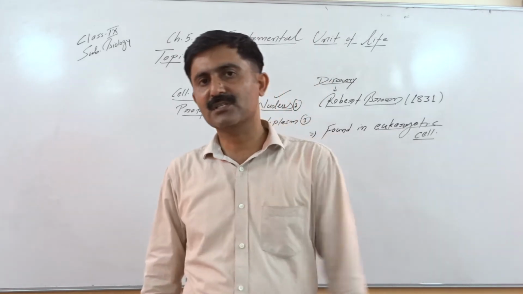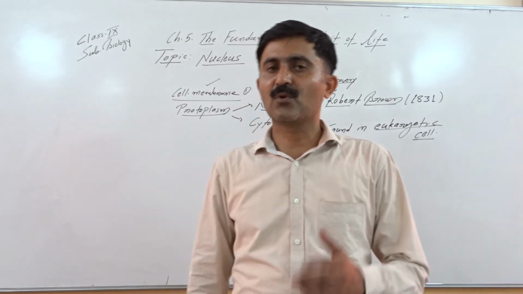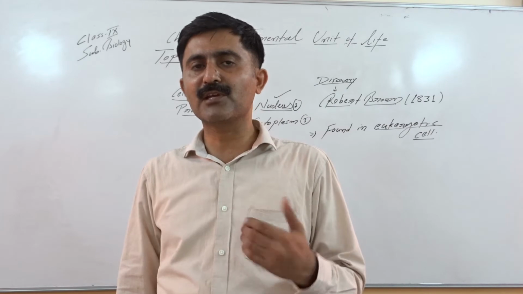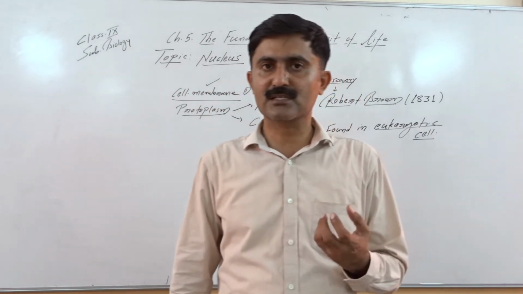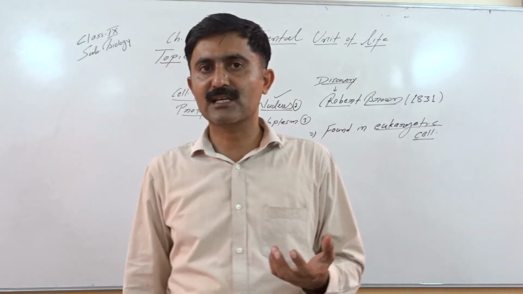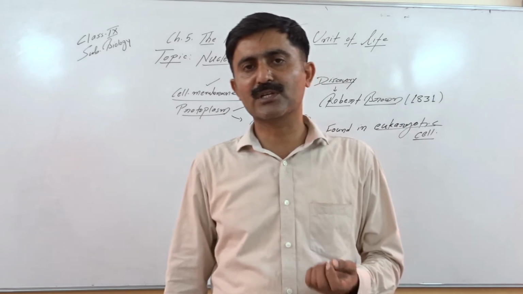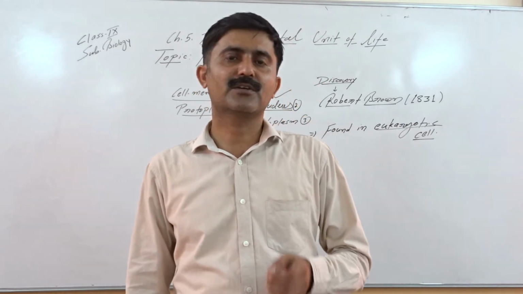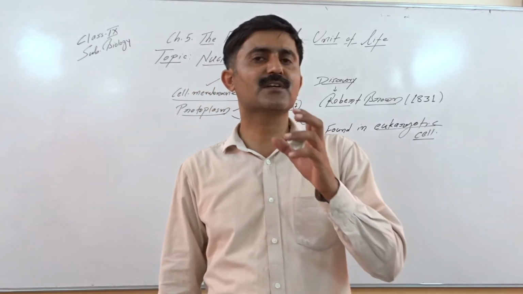In some cells there may be more than one nucleus; if two nuclei are present, it is called binucleate. And if there are more than two nuclei, like in some fungal cells and some lower plant cells, then we say it is the multinucleate condition, or technically it is also known as the syncytial condition. But generally one nucleus is present.